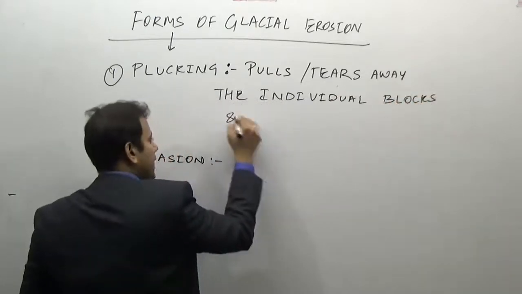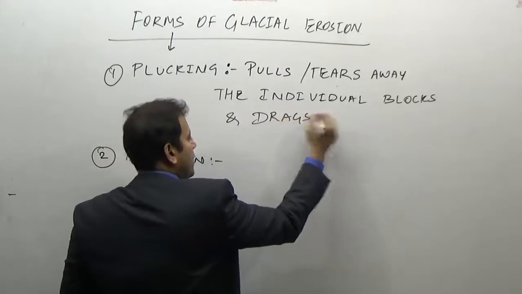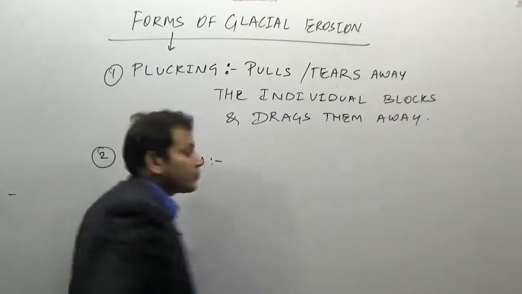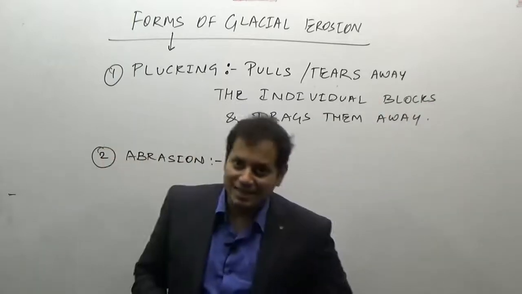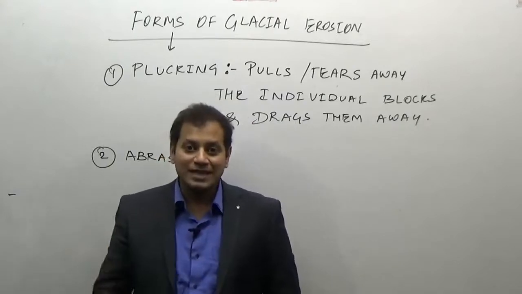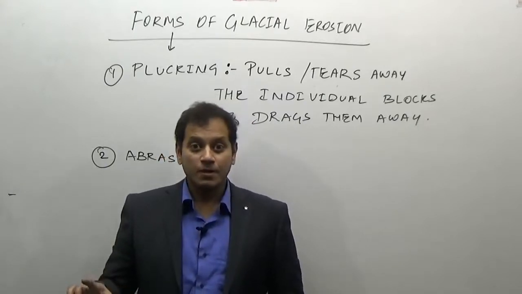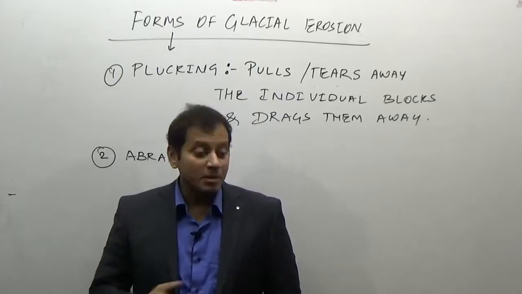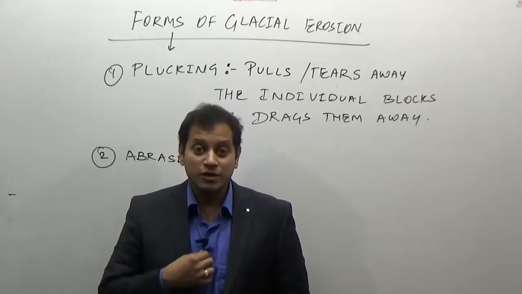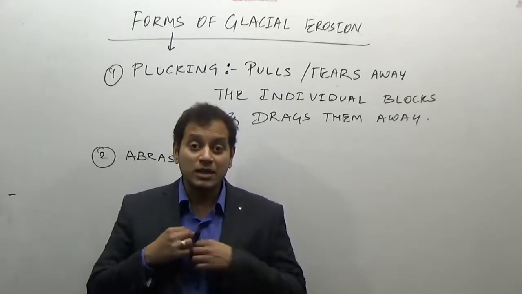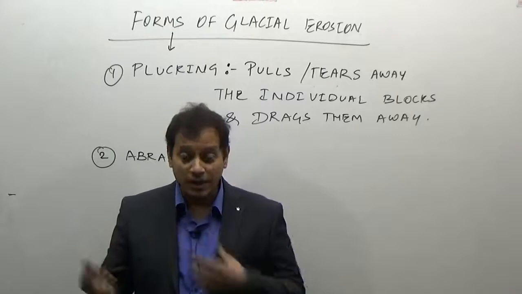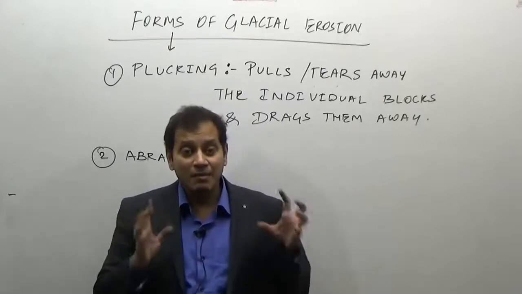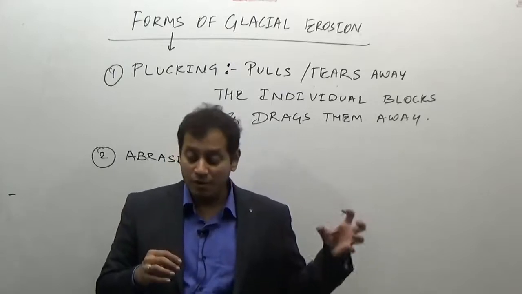Blocks of rocks and drags them away. Now these rocks which are present in the glacier, this hard granular ice, are themselves powerful tools of erosion, powerful tools of grinding. You remember that the glacier is one of the most powerful agents of erosion. Why? Because these materials which are there due to plucking, due to the speed of the glacier, the hard granular ice itself is a powerful tool of erosion.